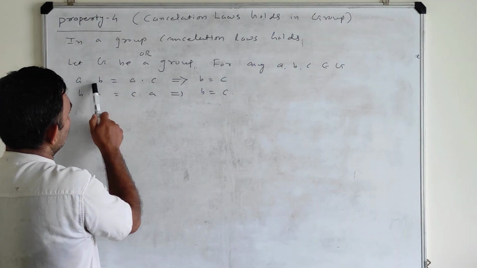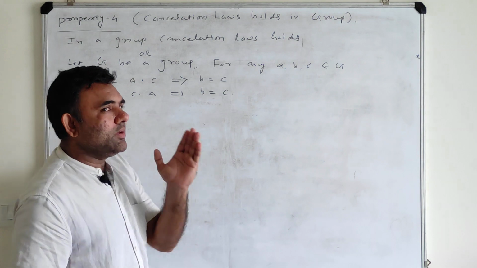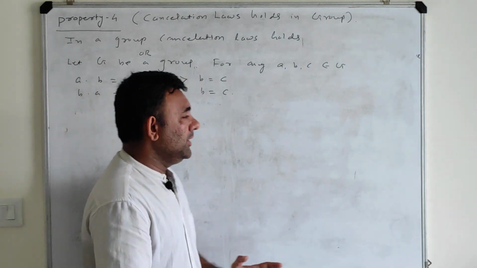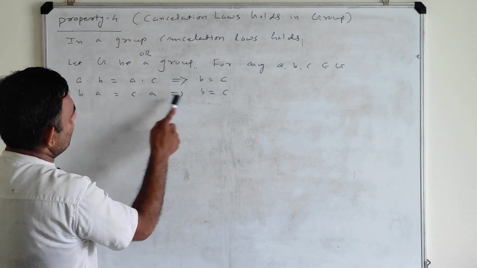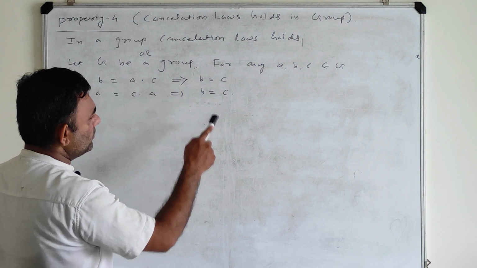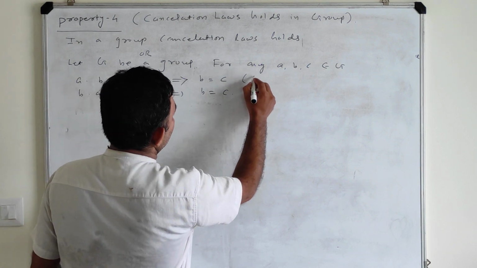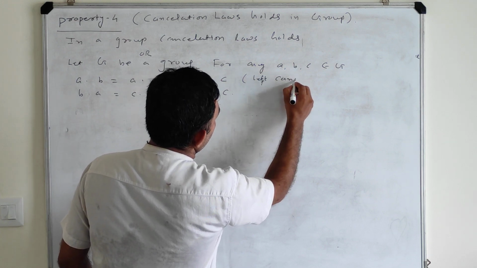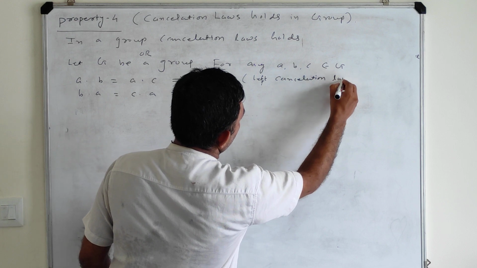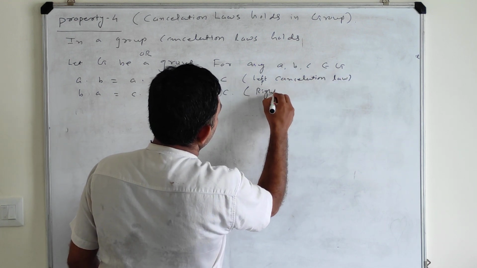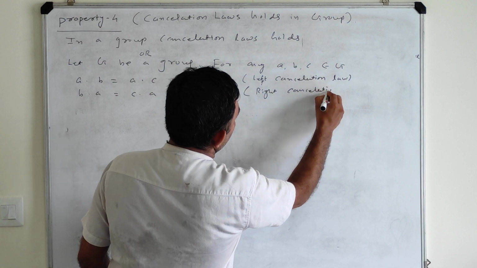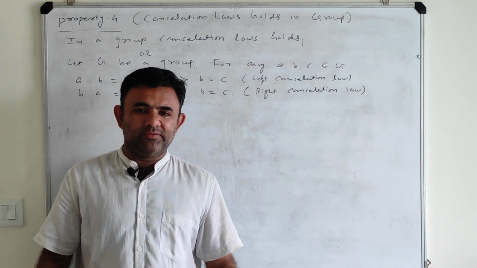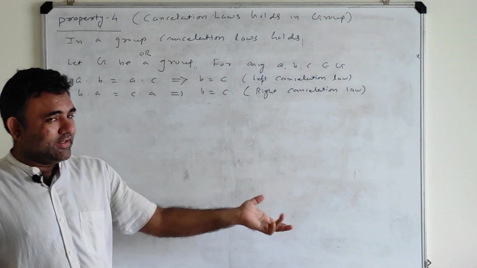A is on the left of B and C. Similarly here, if you have the same quantity on the right side, then you can cancel it and you have B equal to C. So we say this is the left cancellation law, and this is the right cancellation law. And in G, if both hold, then we can say that the cancellation law holds.